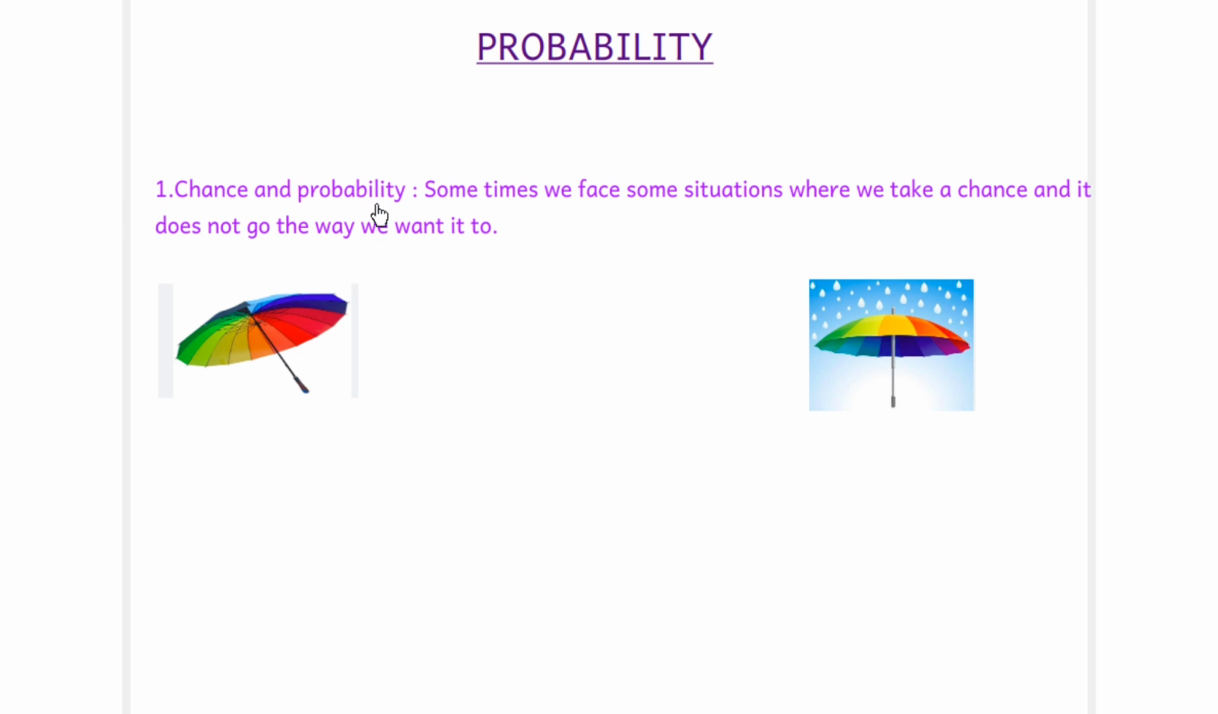Sometimes we face situations where we take a chance and it doesn't go the way we want it to. For example, sometimes, especially during rainy season, you carry an umbrella every day and it doesn't rain for many days. However, by chance one day you forgot to take the umbrella and it rains heavily on that day.